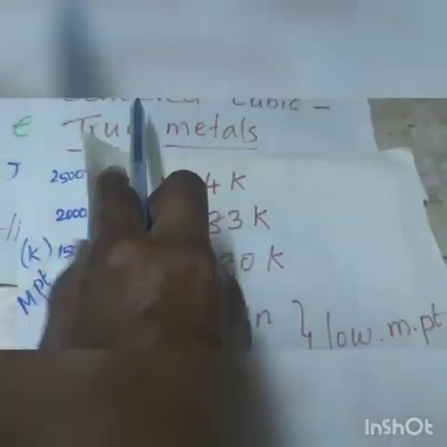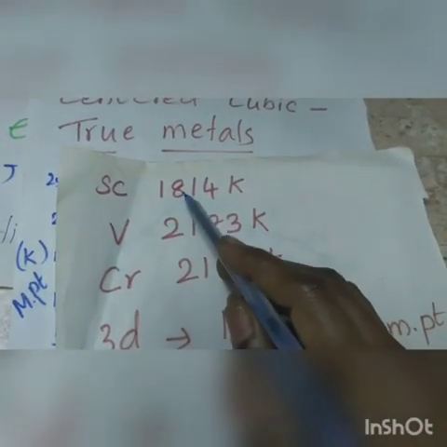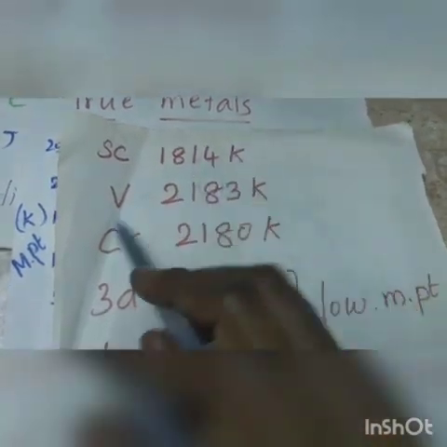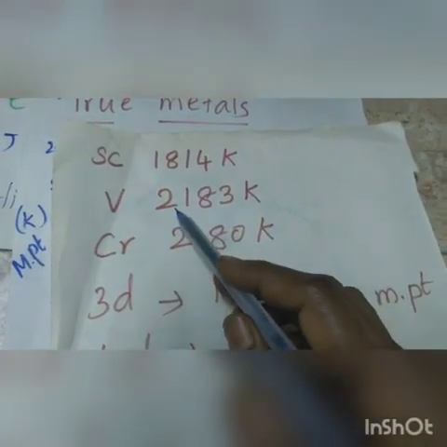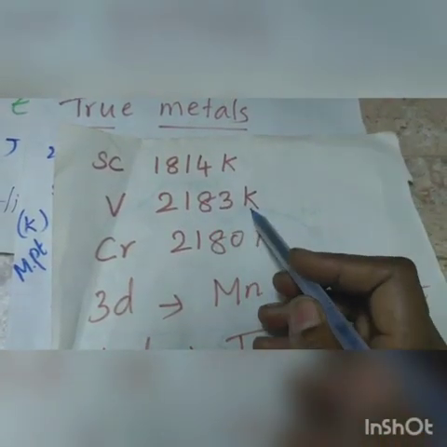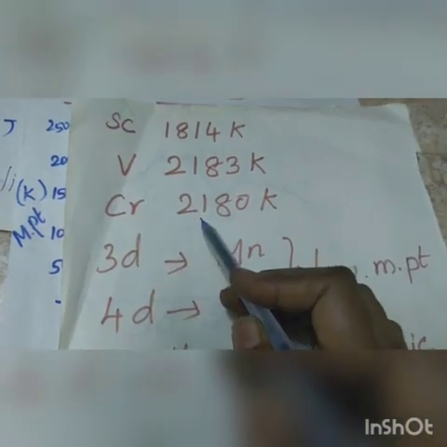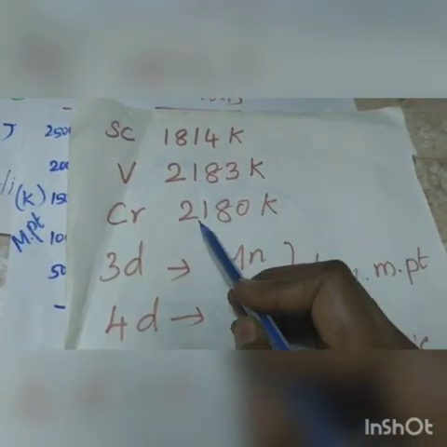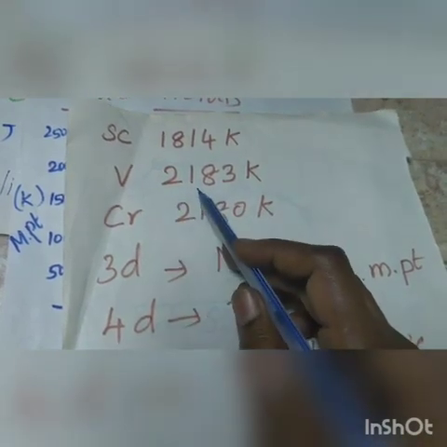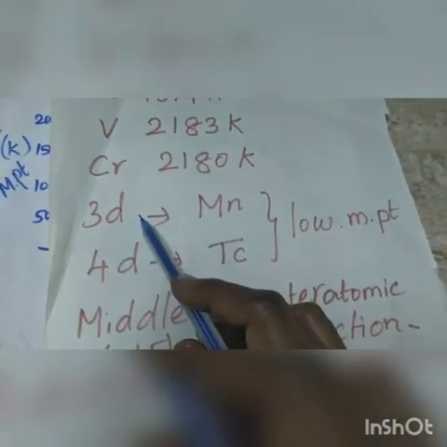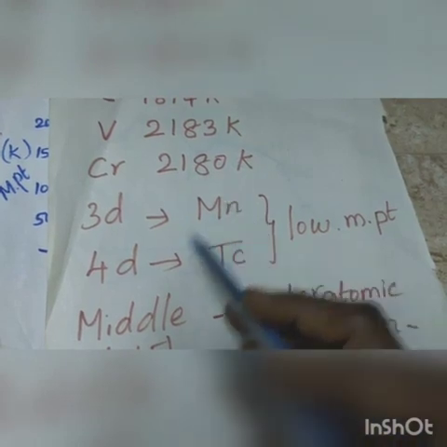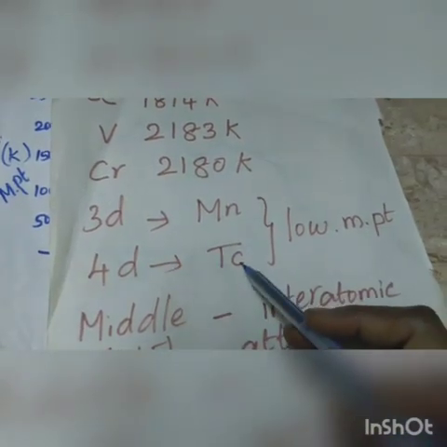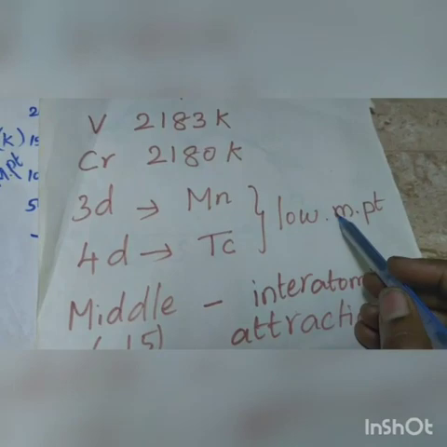The melting point of scandium is 1814 Kelvin. Vanadium melting point is 2183 Kelvin. Chromium melting point is 2180 Kelvin. So the chromium melting point is close to the vanadium melting point. In the 3d series, manganese, and in the 4d series, technetium have low melting points.